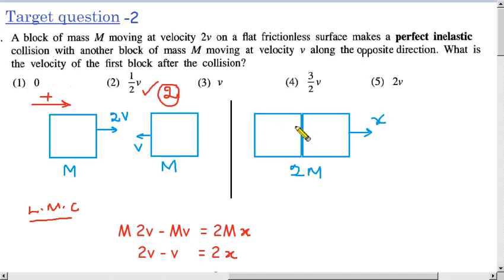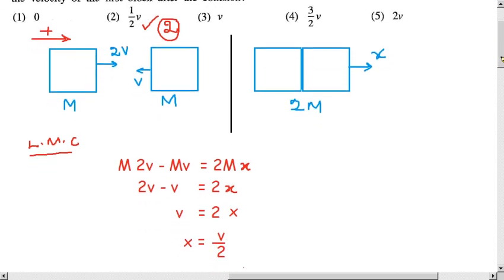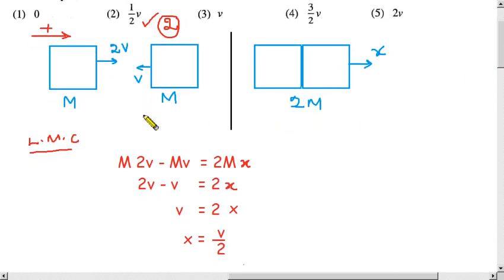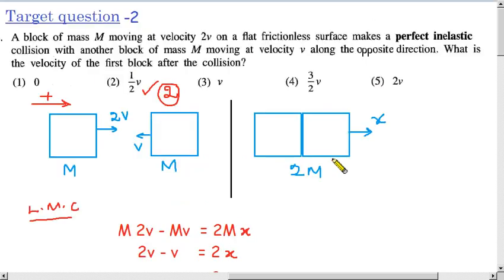So children, I decided to give you this target question and solve it to show you how to solve it if the direction of the velocity is opposite. You have to take the negative value to show that. That is why I solved this problem as an example, so that you can see it and learn it.